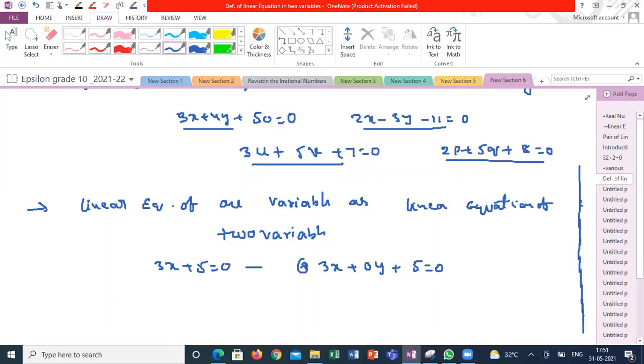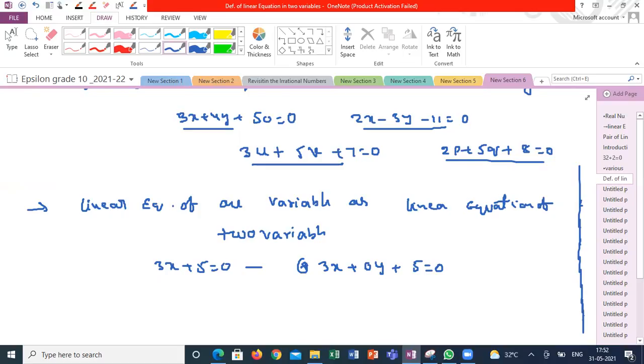Even a linear equation of a single variable can be transformed into a linear equation of two variables or three variables based on the requirement. Why am I explaining this statement? When I am solving the numericals, automatically you will get clarity on why you are transforming a single variable equation into two variable equations.